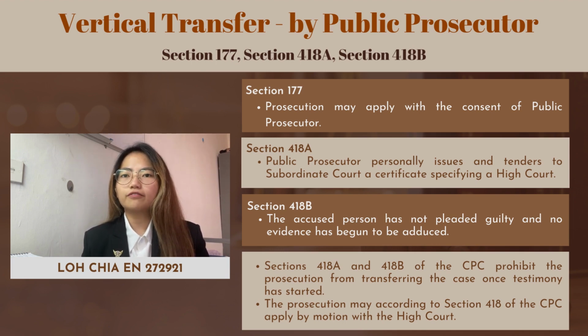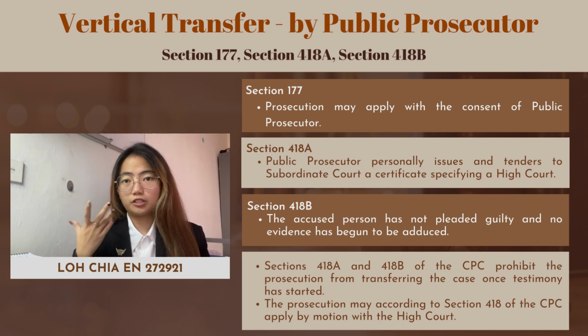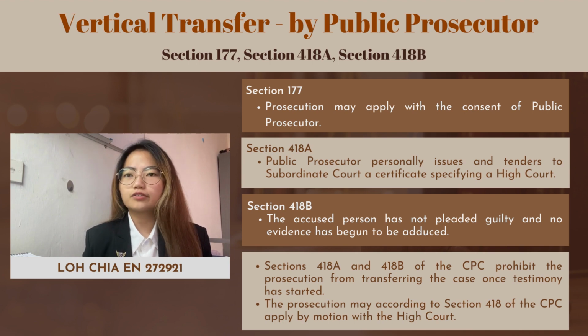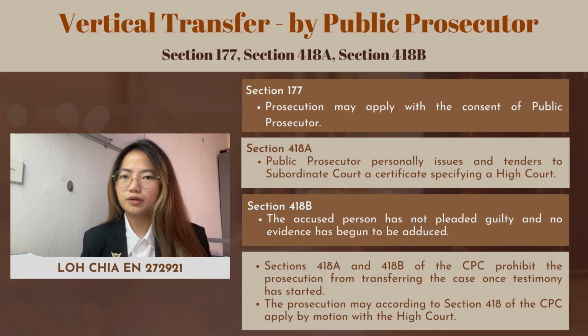By virtue of Section 177, as mentioned earlier, the prosecution may apply for vertical transfer of cases from the magistrate to some court of higher jurisdiction with the consent of the public prosecutor before the trial. According to Section 418A, the public prosecutor shall personally issue and tender to the subordinate court a certificate specifying the High Court to which the case would be transferred. However, it is subject to Section 418B, where the accused person has not pleaded guilty and no evidence has begun